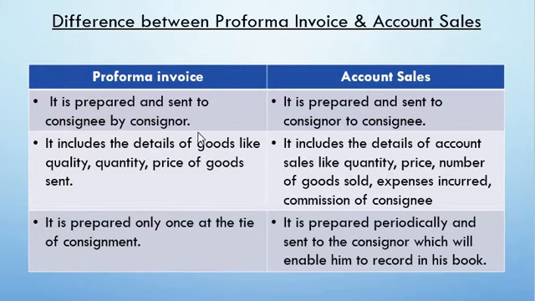Next, it includes the details of goods like quality, quantity, price of the goods sent, etc. This pro forma invoice is sent by the owner to the agent, by the consigner to the consignee. So here the details regarding the goods are what kind of quality of goods are being sent, what is the quantity, the number of goods being sent, and what is the price to be quoted for those goods.